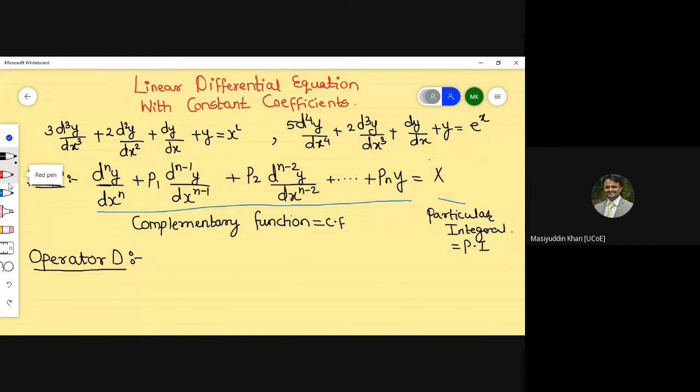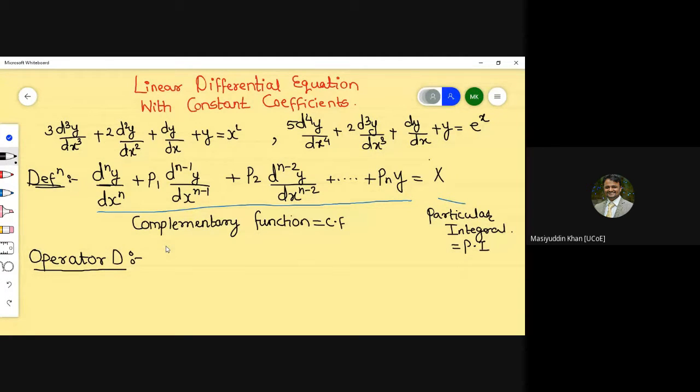So D is the symbol which denotes differentiation with respect to x. Remember that D is a capital D. Capital D is a symbol which means differentiation or derivative with respect to x. So D basically stands for d by dx.